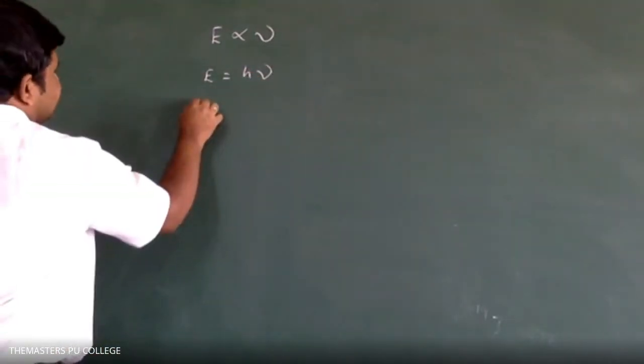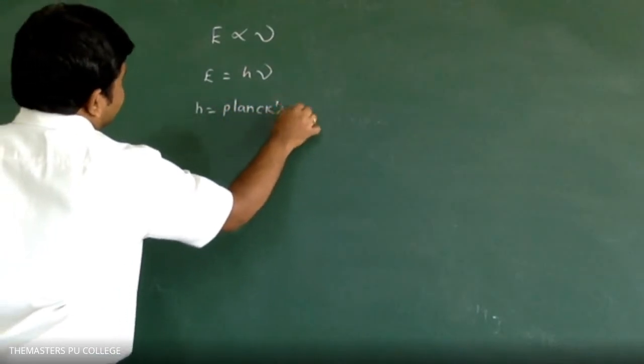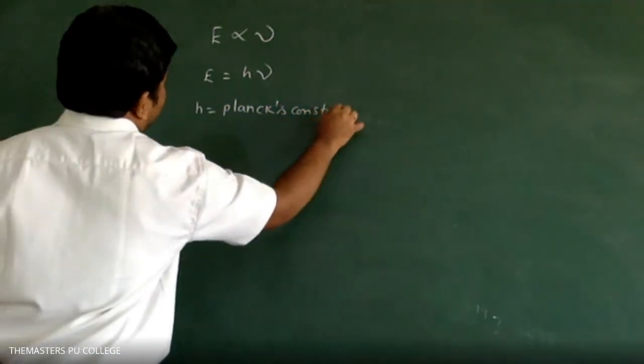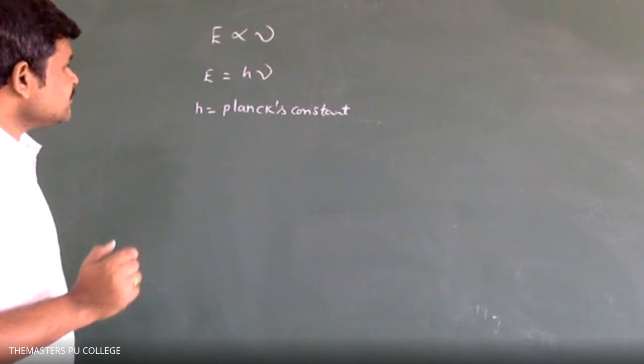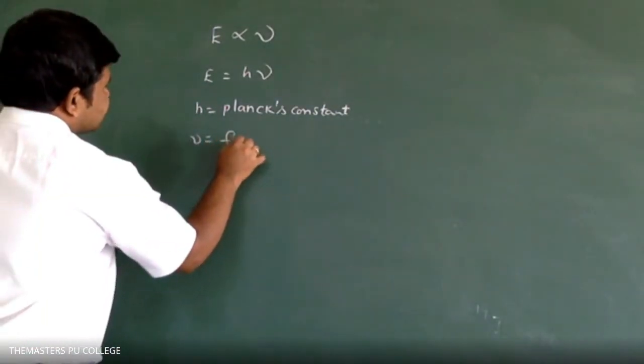Here, h is called Planck's constant. So E is equal to h nu, h is called Planck's constant, and nu is called frequency.